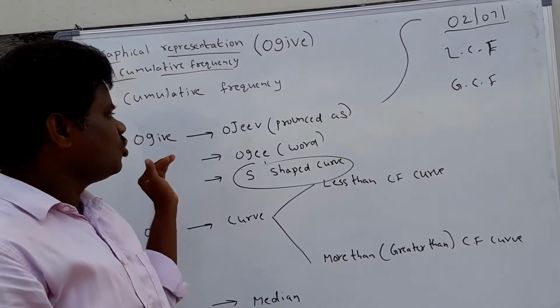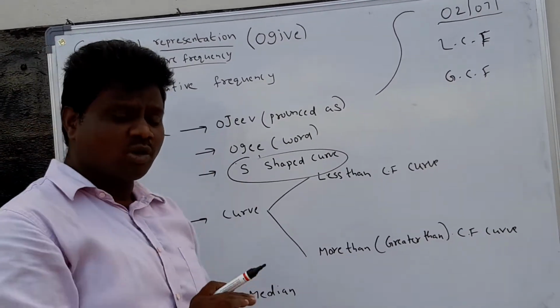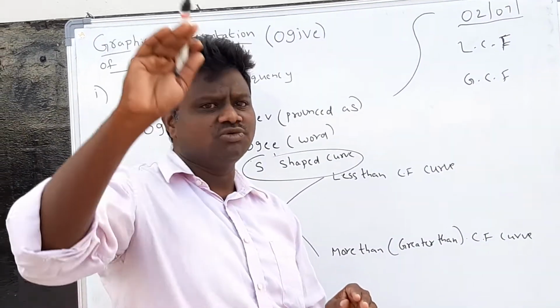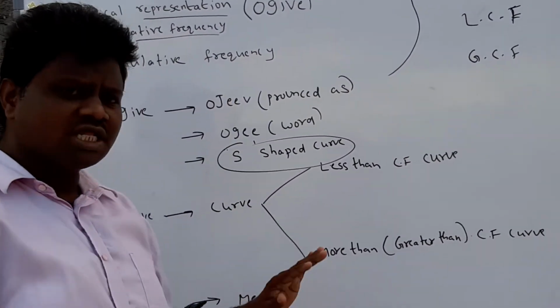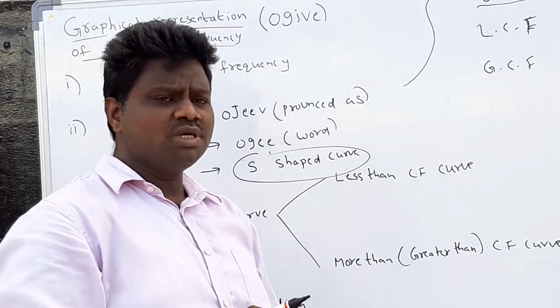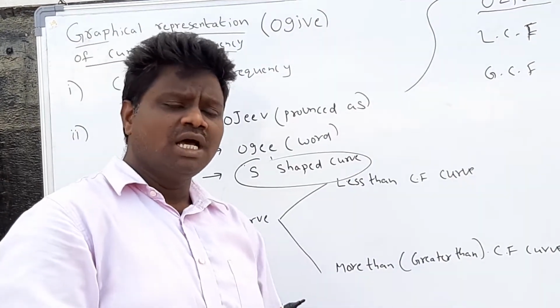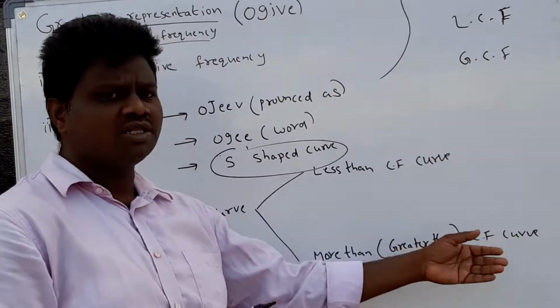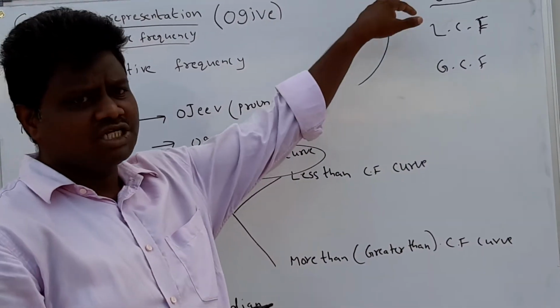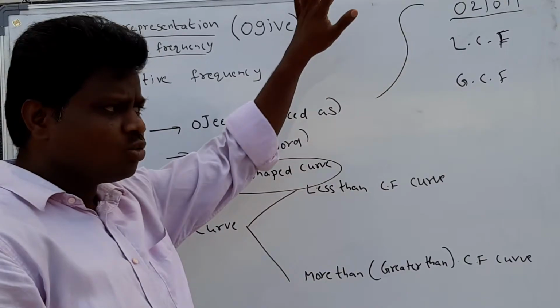The term ogive is derived from the word ogee, which is a curve. As I already told you, when we represent the LCF data or GCF data on the graph, we get that S-shaped curve, known as an ogive.